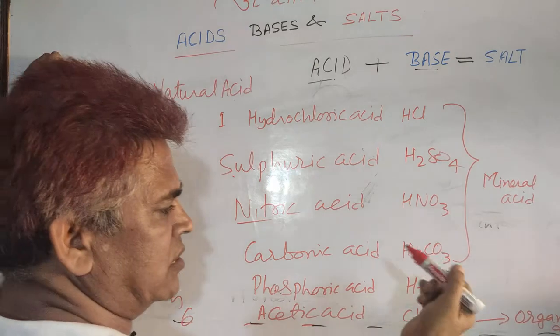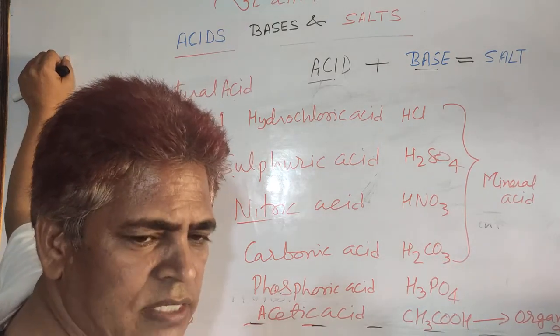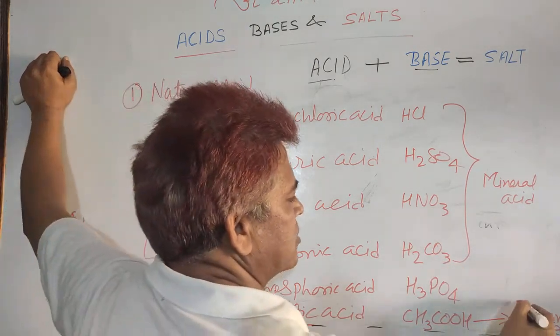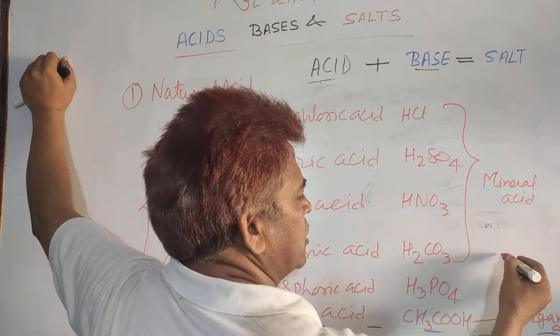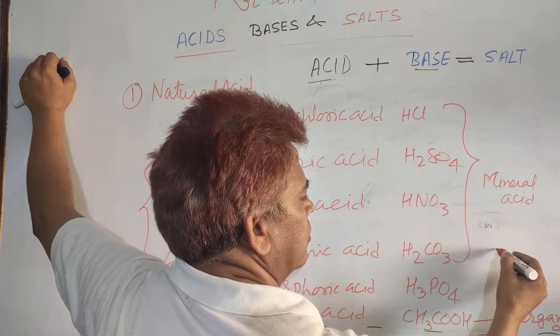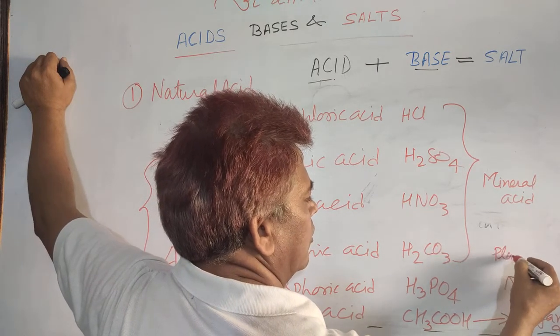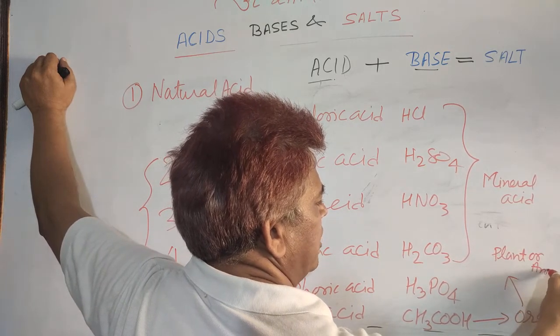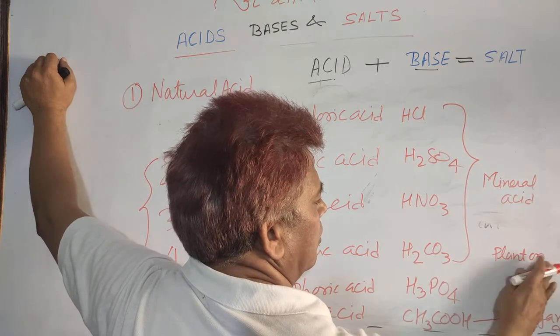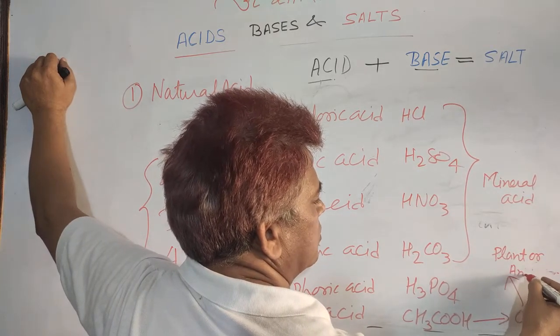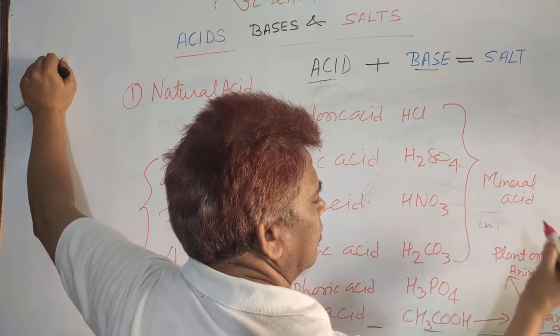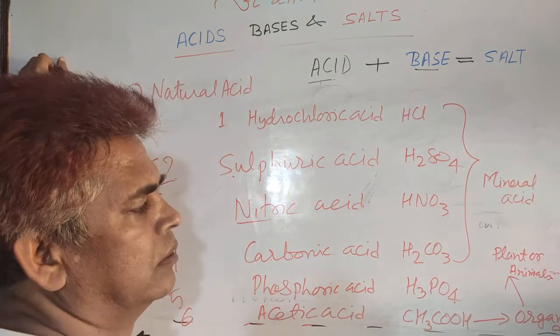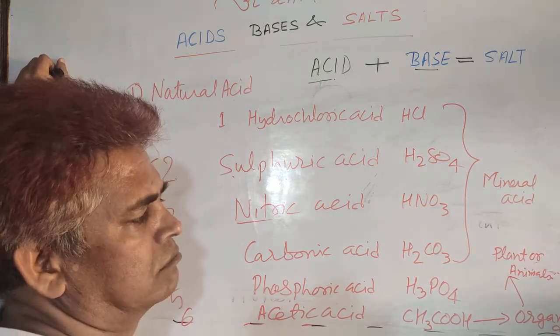Some acids are also known as organic acids. Organic acid means it is found in plants or animals, that is living organisms.